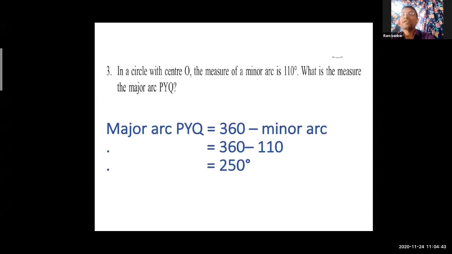Major arc PYQ is equal to 360 minus the minor arc. What is the measurement of the minor arc given in the question? Yes, 110 degree. So 360 minus 110 is equal to 250 degree. So measurement of PYQ is equal to 250 degree.